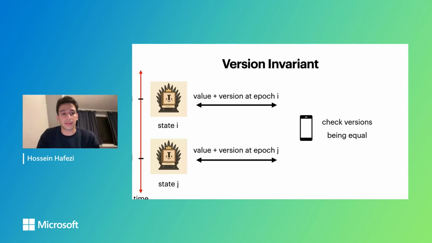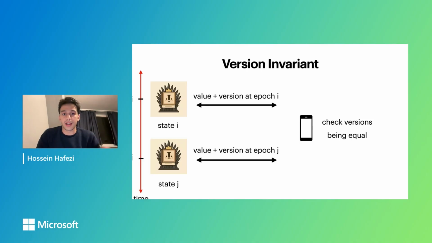If, for example, you want to check that some value hasn't changed from epoch I to epoch J, you can look up the version of the value at epoch I and the version of the value at epoch J, and check the versions to be equal. Because if the server has changed the key in those intermediate epochs and then reverted back to the original, it means that the version has to be incremented at least by 1. So the really cool thing about the version invariant is that it reduces a linear number of lookups to only 2 version lookups.